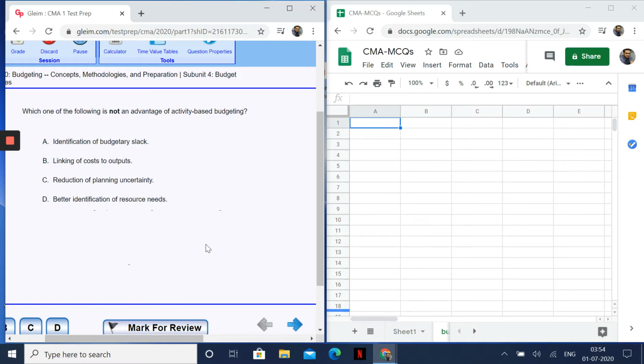Because when I was preparing for my CMA, whenever I used to see a big question coming in, I used to get nervous a bit. But later on, when I understood that I need to concentrate only on the required items and see what's required in the question, it became very easy to solve those questions.